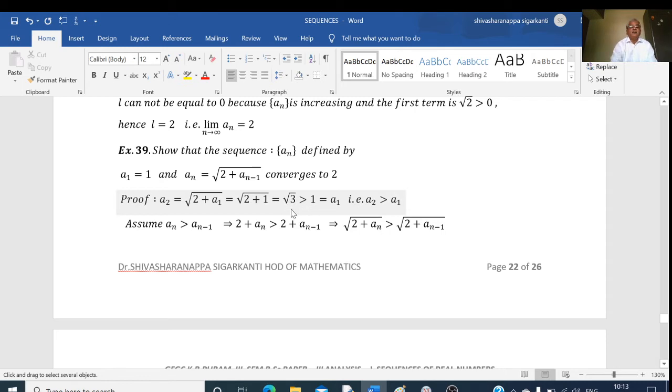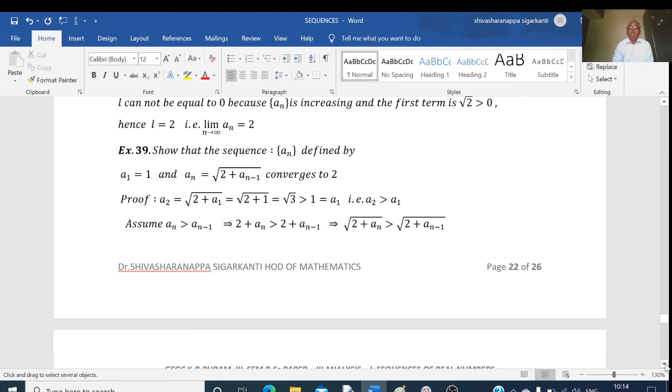This is greater than 1. So a2 is greater than a1. Now we assume that an is greater than an minus 1. This implies, adding 2 on both the sides, 2 plus an is greater than 2 plus an minus 1. And taking the root, root of 2 plus an is greater than root of 2 plus an minus 1. This is nothing but our an plus 1, and this is nothing but our an. So an plus 1 is greater than an. This is true for all n. Therefore, we say that the given sequence is a monotonically increasing sequence.